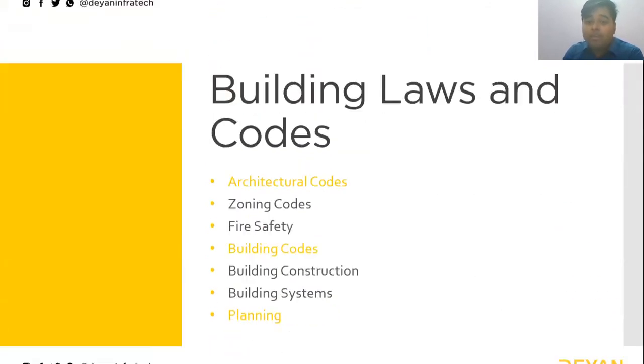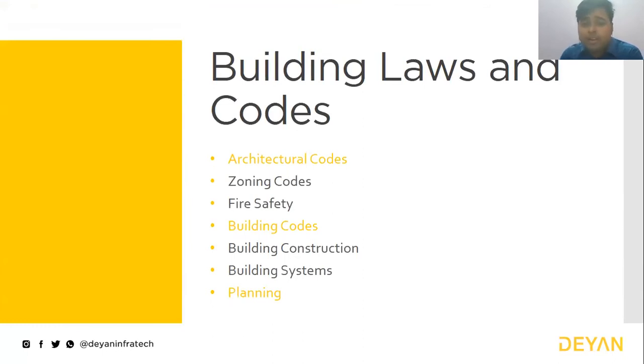Obviously there are more things like different codes and bylaws. Obviously architectural codes, zoning codes, fire safety, building codes. You need to know all these things, because it is not like the client will come to you and ask you to design this structure for me, and you will design it and provide it to them. It is not only that much, because to provide a practical physical design, you have to also consider different bylaws, or your plan will not be approved at all. The municipality or the corporation, the governing authority, will not approve your plan because you do not have the proper things.